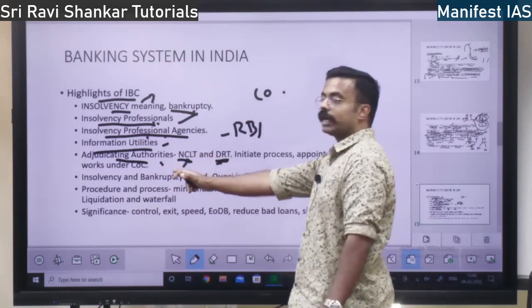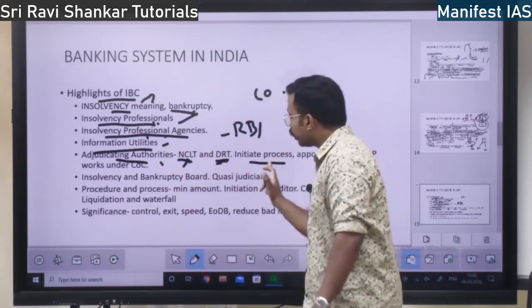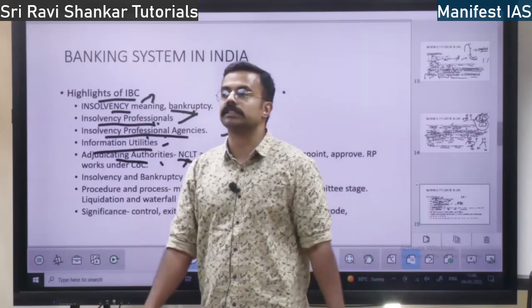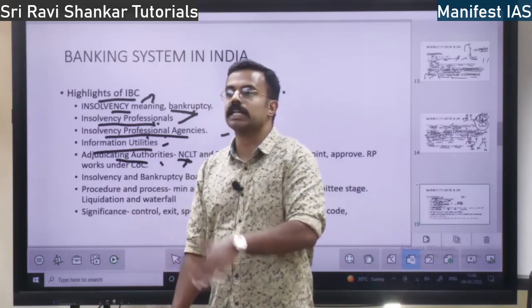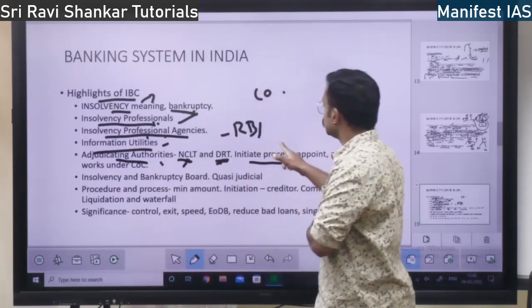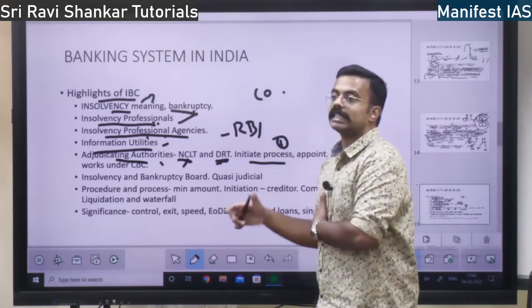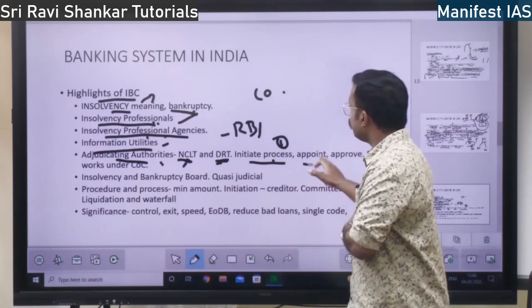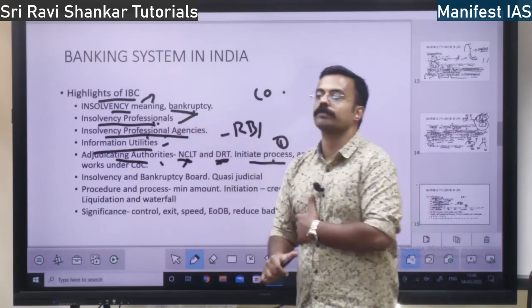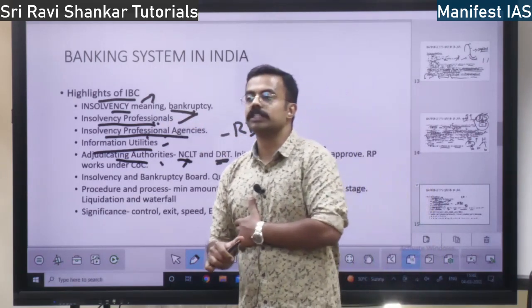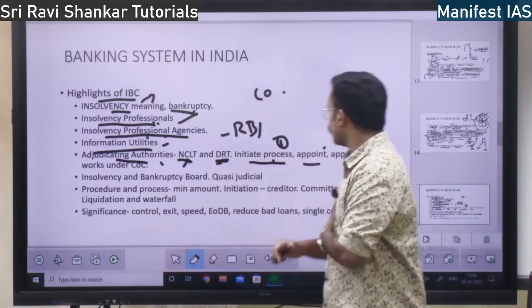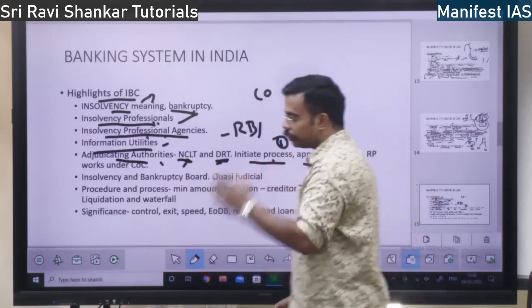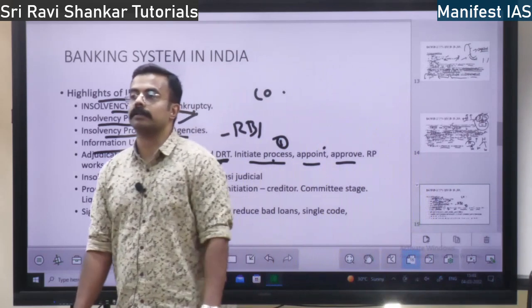Adjudicating authorities first initiate the insolvency process when the asset becomes a non-performing asset. They will appoint the insolvency professional and also approve the insolvency plan.